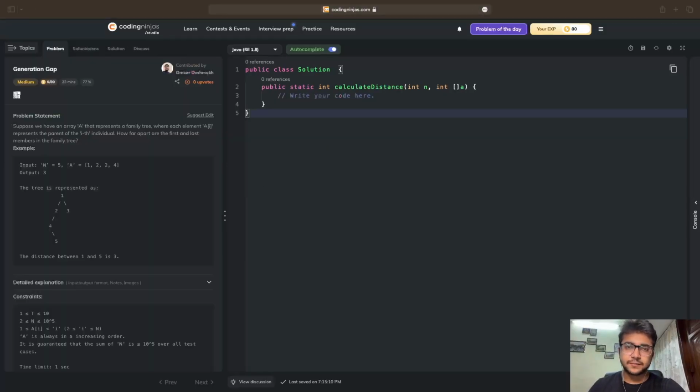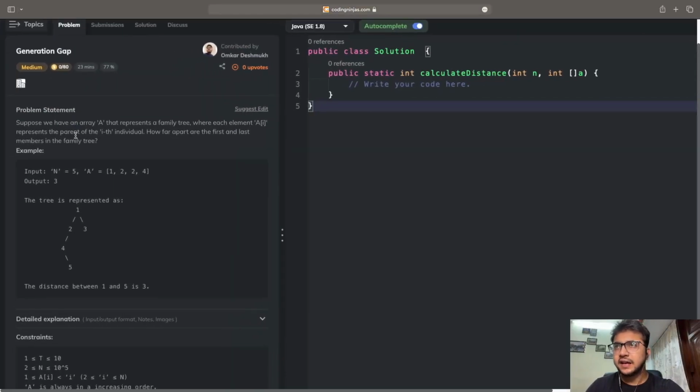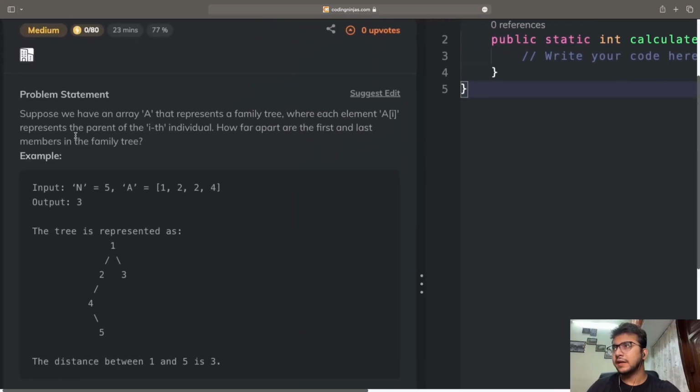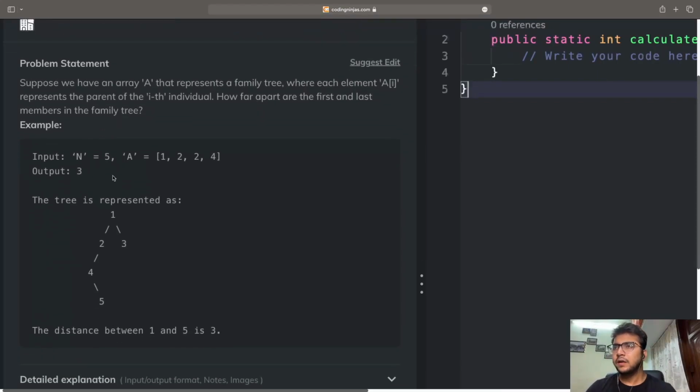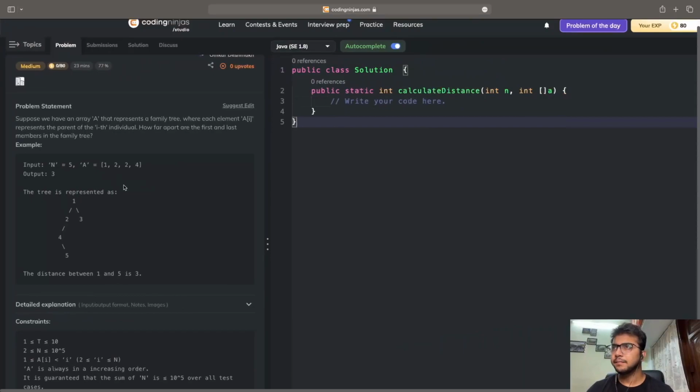So now we have the second problem. The second problem is called Generation Gap. It says, suppose we have an array A that represents a family tree where each element A[i] represents the parent of the ith individual. How far apart are the first and last members in a family tree? Well, not very difficult. The thing that we have to note is that every element A[i] is representing the parent of the ith individual. Fine. So that is understood.